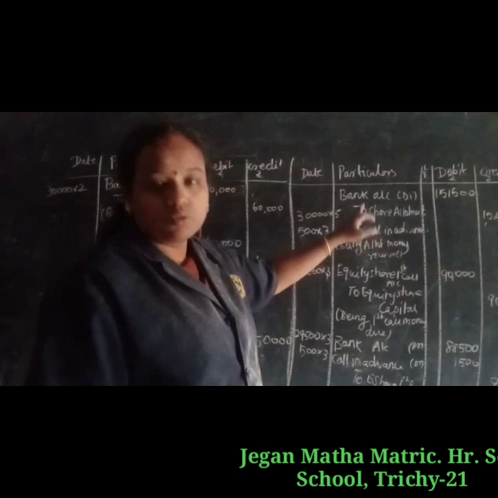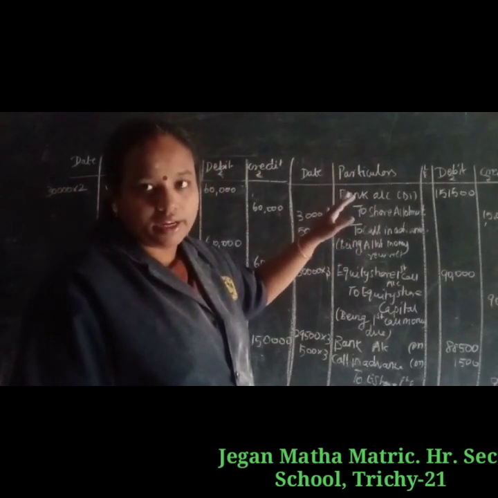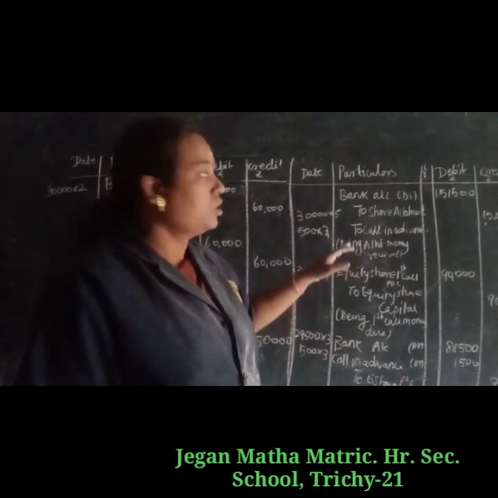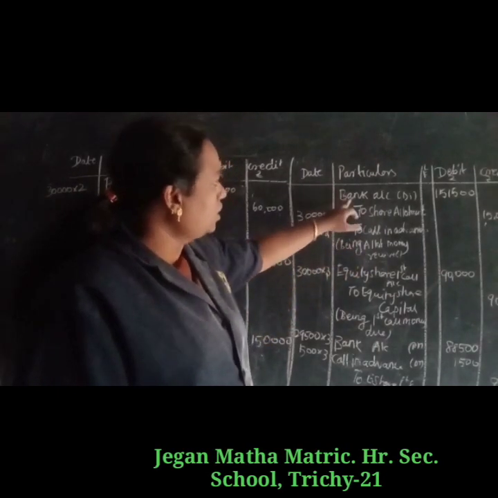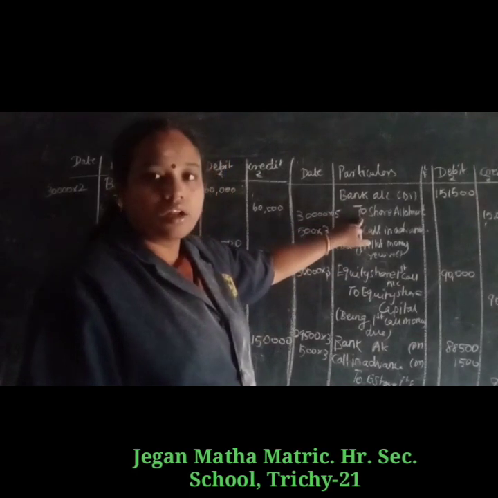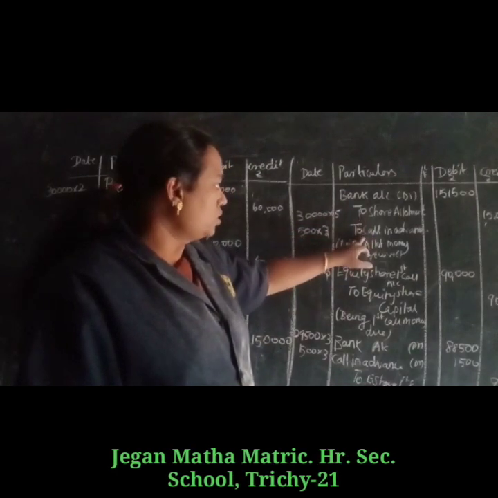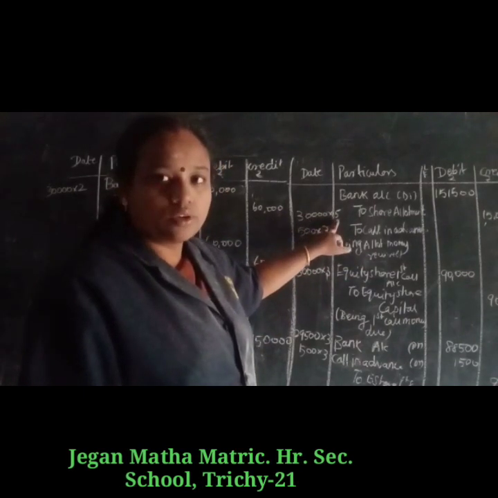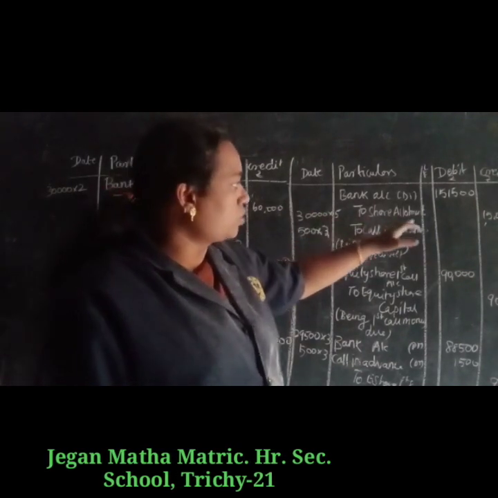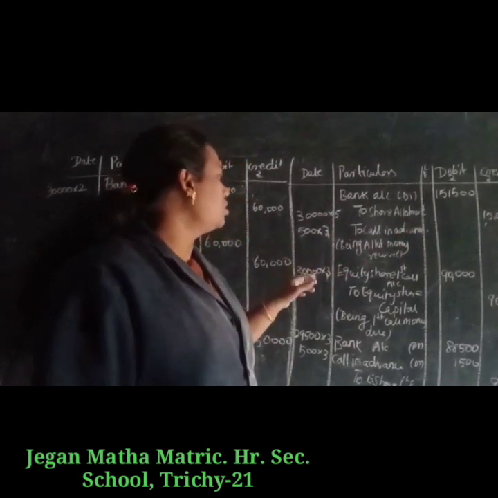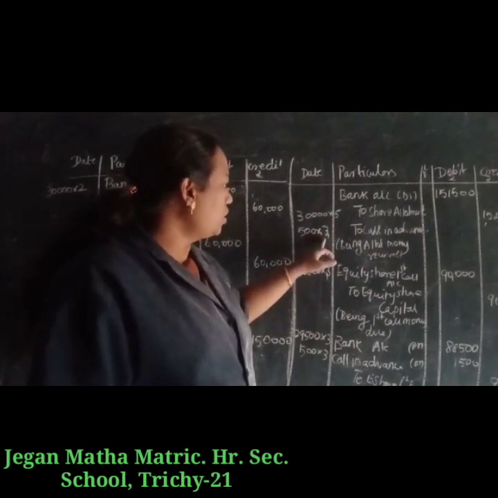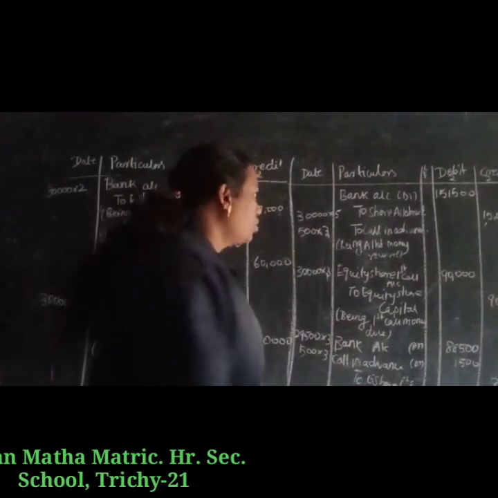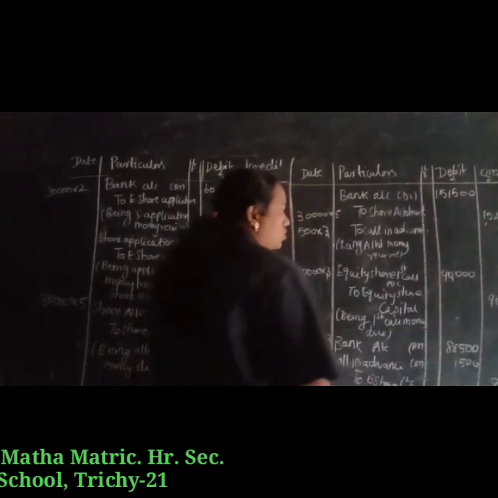Then the next entry, allotment. In allotment, one shareholder holding 500 shares paid the call money also along with the share allotment. So we write the entry: bank account debit to share allotment account, to call in advance. Shares are 30,000 and allotment money is 5 rupees, so 30,000 into 5 rupees, 1,50,000. Then 500 shares into call money of 3 rupees, 500 into 3, 1,500. So the total amount received is 1,51,500.